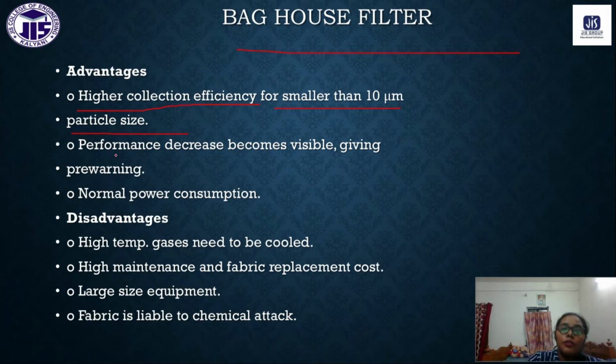Next, a performance decrease becomes visible, giving a pre-warning. Before the efficiency and performance decrease, we get a clear indication from the equipment, which is called the pre-warning. And it has normal power consumption.